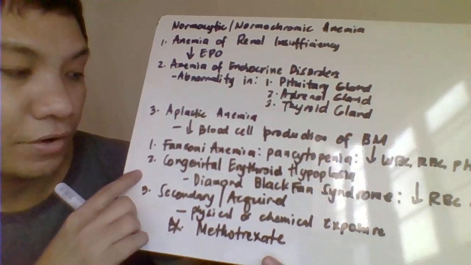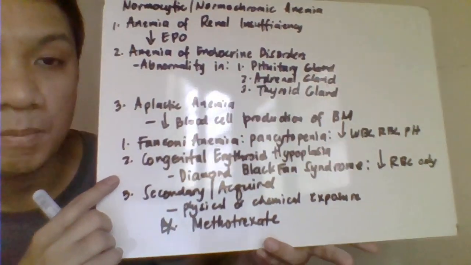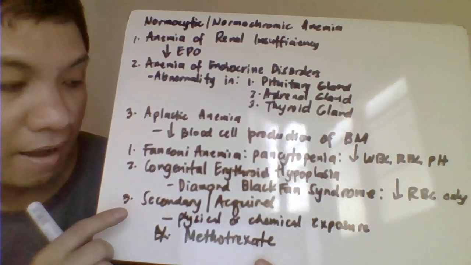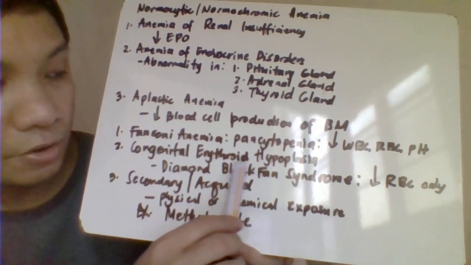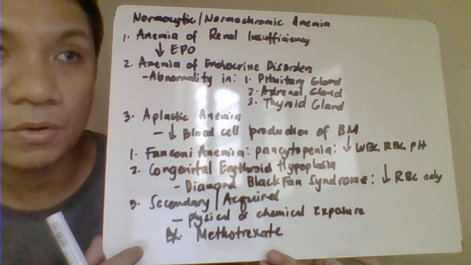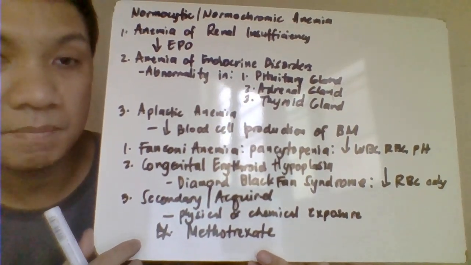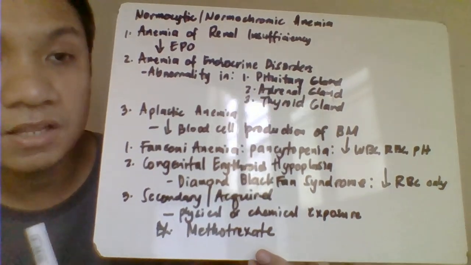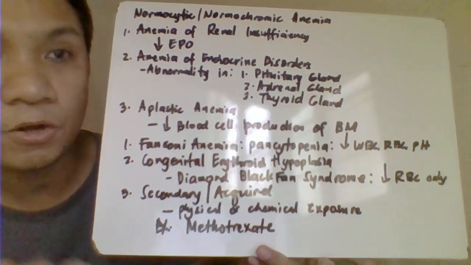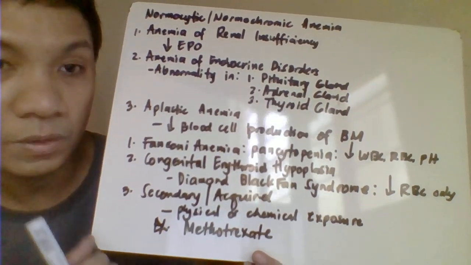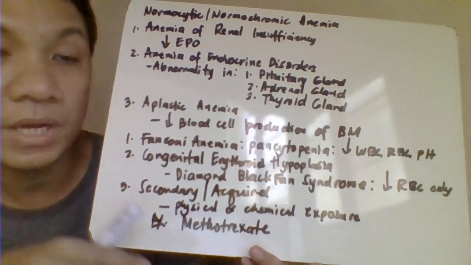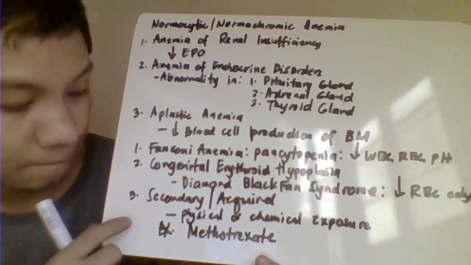Another one, we have your congenital erythroid hypoplasia. This is your Diamond-Blackfan syndrome. So this, from the word itself, erythroid hypoplasia, the problem here is only the production of your RBC. It would have here the normal production of your WBC, normal production din ng platelets. Only that, it affects only the RBC production. Mababa o hindi siya na-produce ng RBC natin.